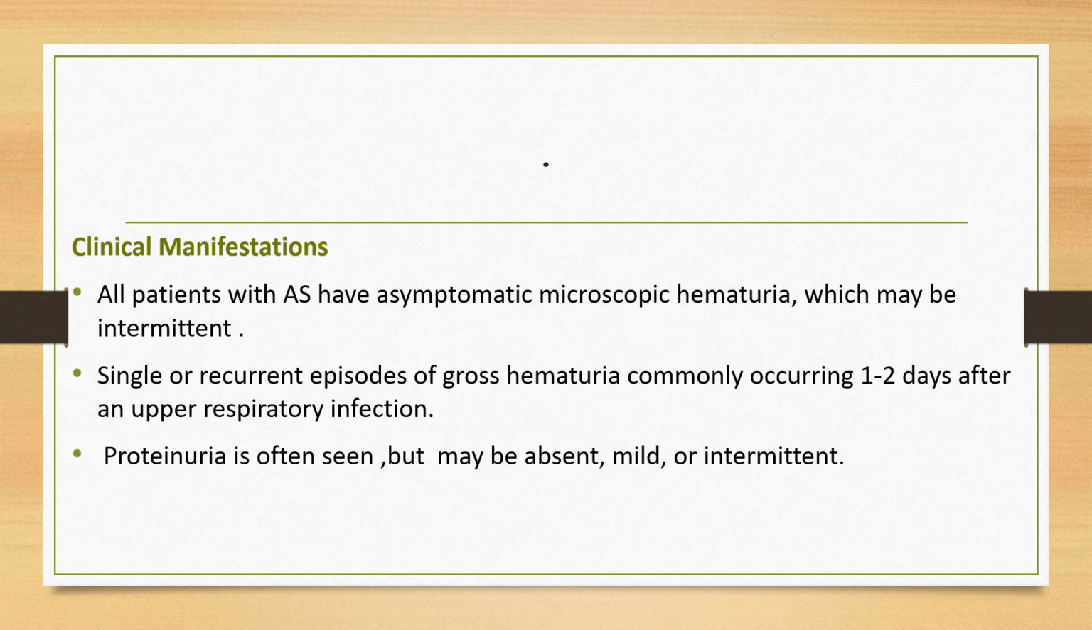When we see the clinical manifestations of Alport syndrome, all patients with Alport syndrome have asymptomatic microscopic hematuria, which might be intermittent, but single or recurrent episodes of gross hematuria commonly occur 1 to 2 days after upper respiratory infection, in approximately 50% of patients. Proteinuria is often seen, but it might be absent, might be mild, or it might be intermittent. Progressive proteinuria severe enough to cause nephrotic syndrome can be seen later in life.